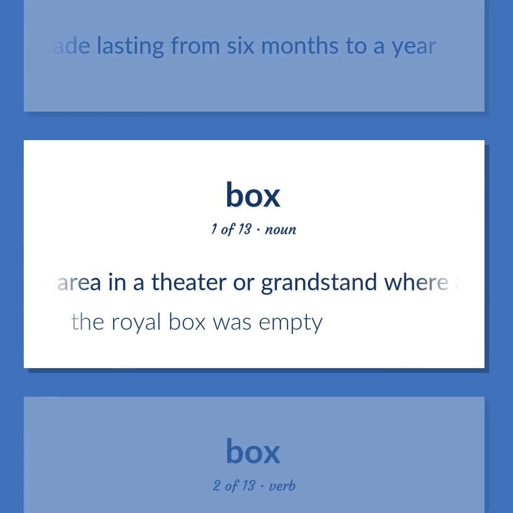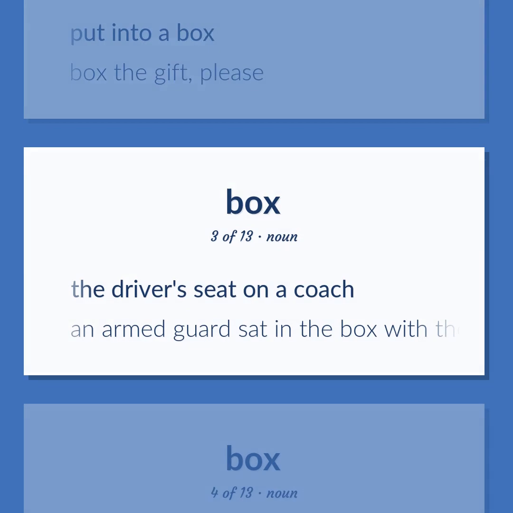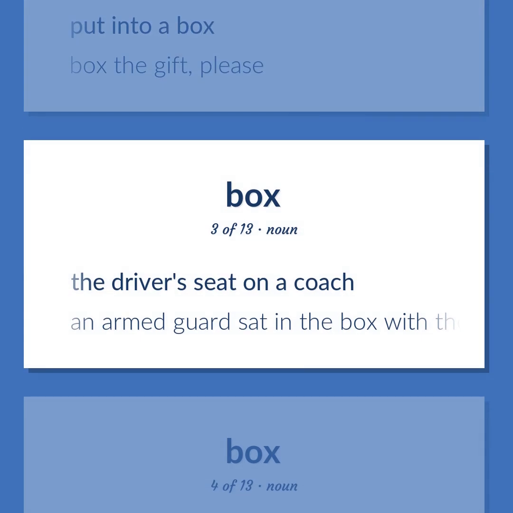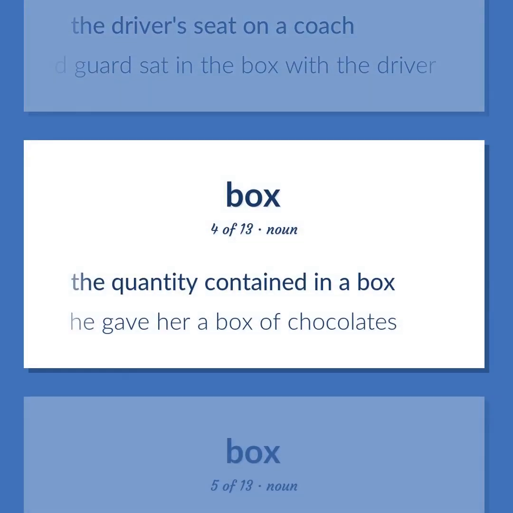Private area in a theater or grandstand where a small group can watch the performance. The royal box was empty. Put into a box. Box the gift, please. The driver's seat on a coach. An armed guard sat in the box with the driver. The quantity contained in a box. He gave her a box of chocolates.